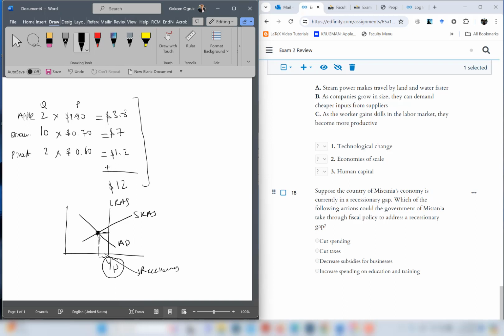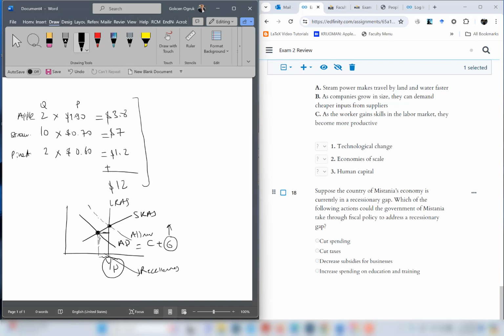So if we have a recessionary gap, remember with fiscal policy, we can stimulate AD. How? By changing G, right? You can increase G. Therefore, if you increase G, AD is going to shift here and you reach the full potential level. This is going to be AD new, okay? So for sure, increased spending on education and training is going to shift AD. But I think we have more than one option in this case, okay? So this is one way government can stimulate the economy.